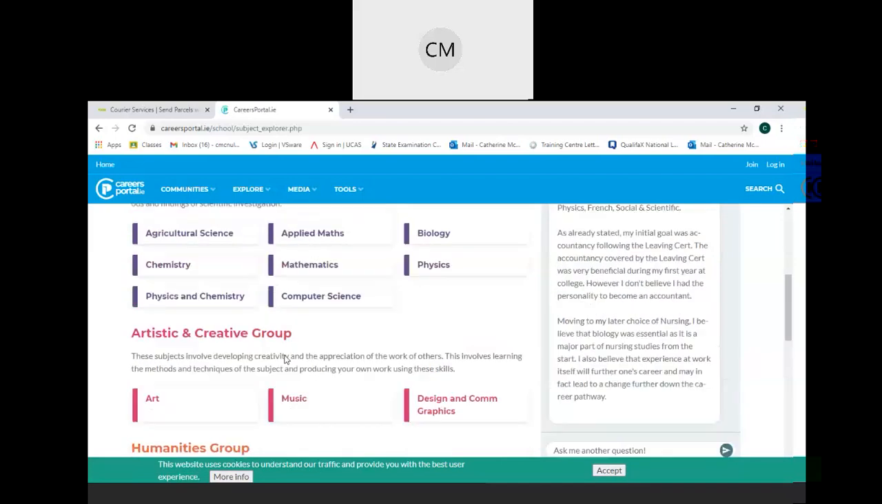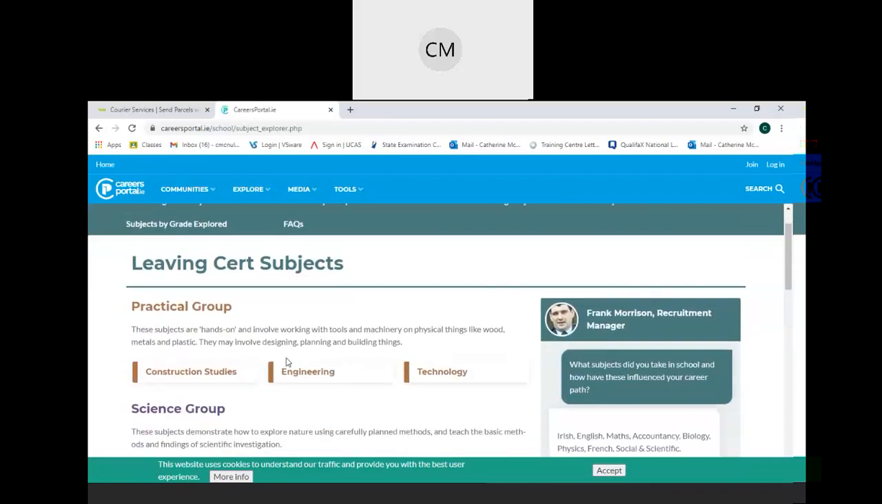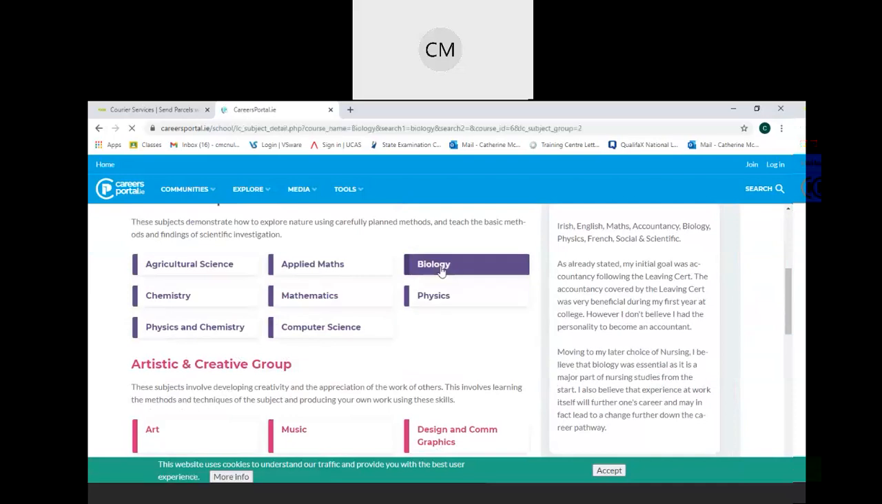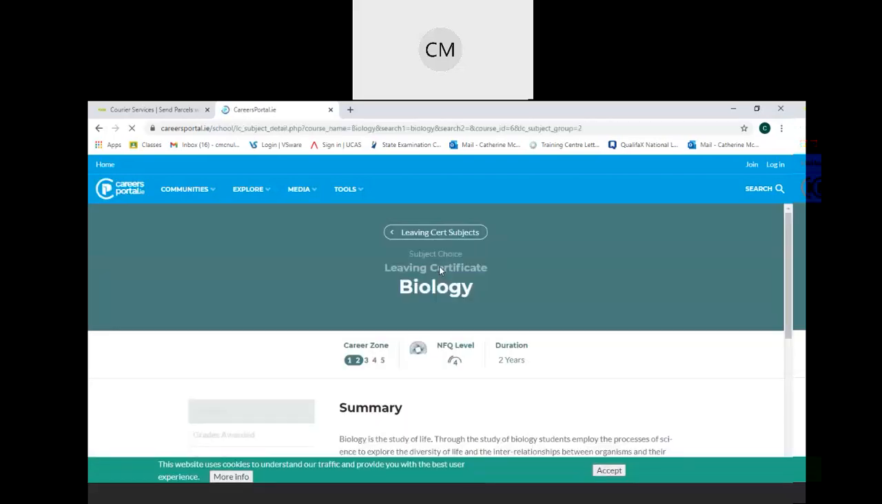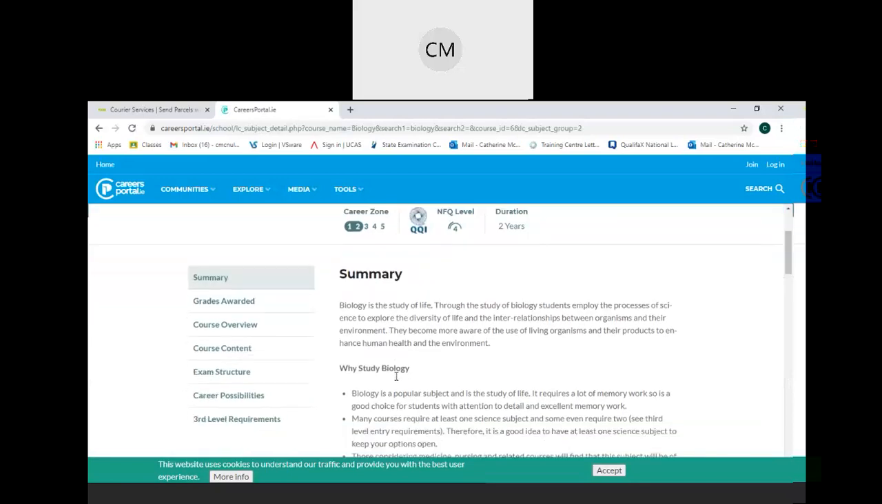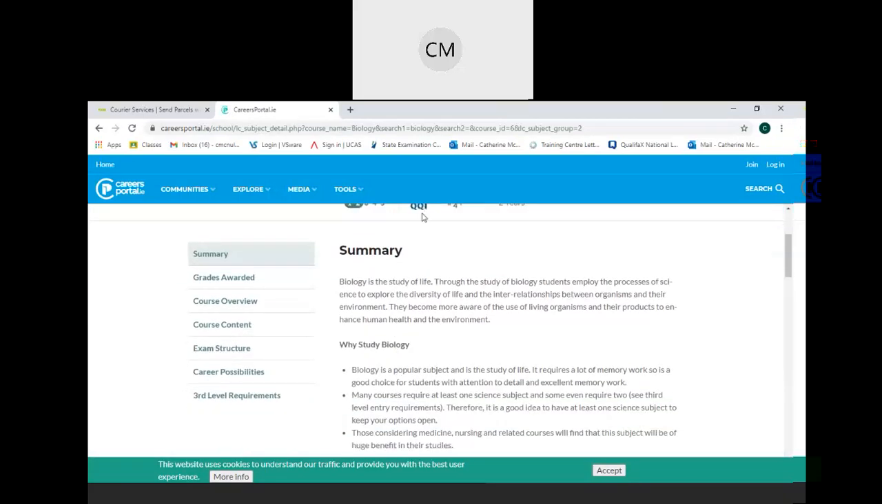So if we go back up to, we'll say I'm thinking about doing biology. So I'm going to click on biology. That will bring me to a page with lots of information regarding Leaving Cert biology. So they start off giving you a summary of the subject. So biology is the study of life, etc.